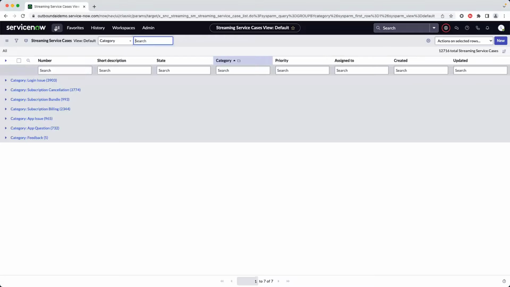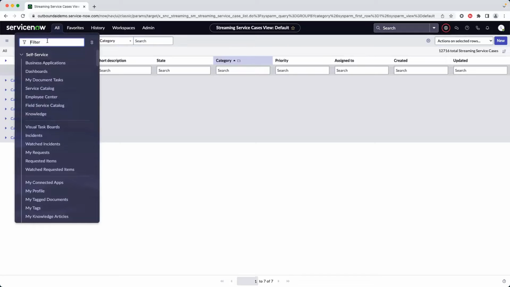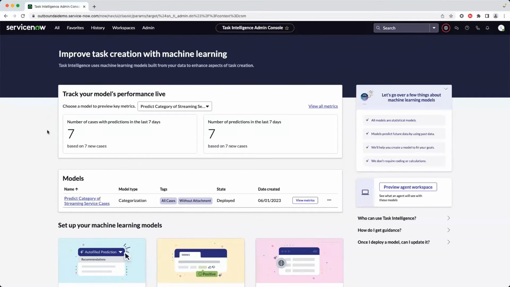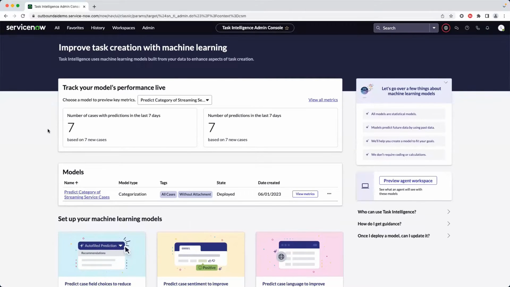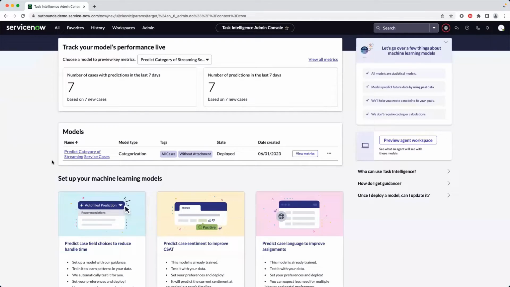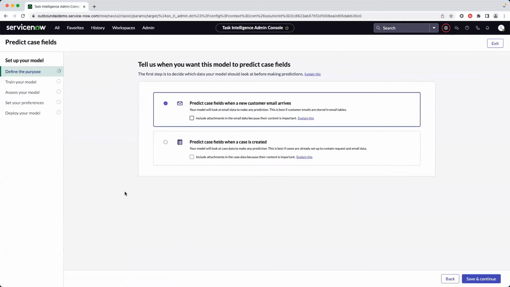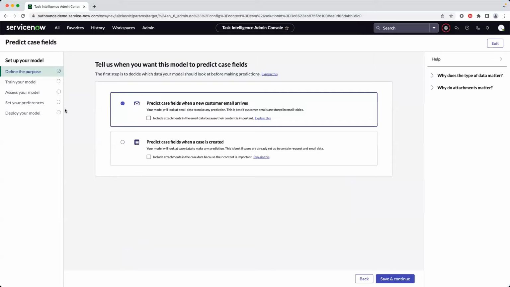Great clarification here. So now that we know that, we can actually start setting up our AI model. And so to do that, we'll use task intelligence. So we navigate to task intelligence for customer service, and we go to the setup menu. And that's the admin console we were mentioning earlier. I have metrics about my live models, and I can set up different models based on my use case. Here, I'm looking at the prediction model. So I'm going to set up a new model for that. And I can just follow the steps to do that configuration.